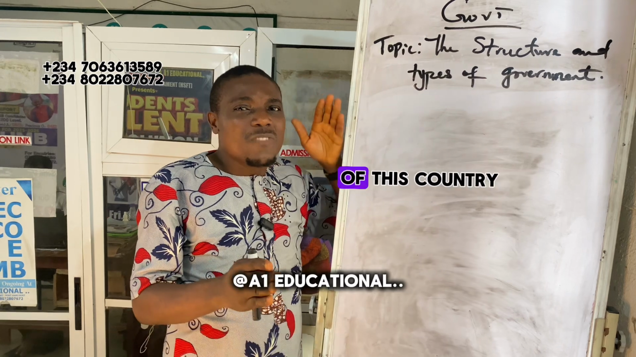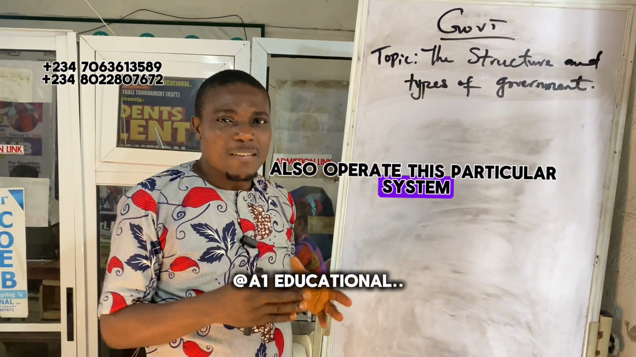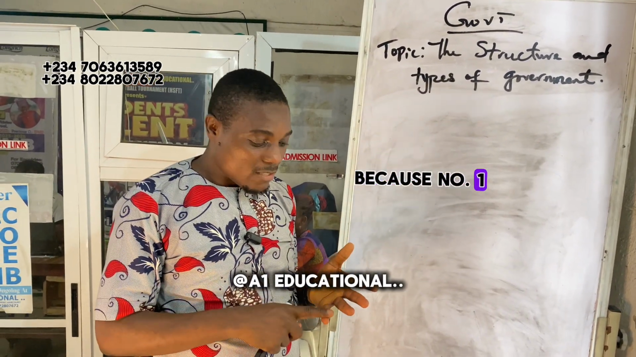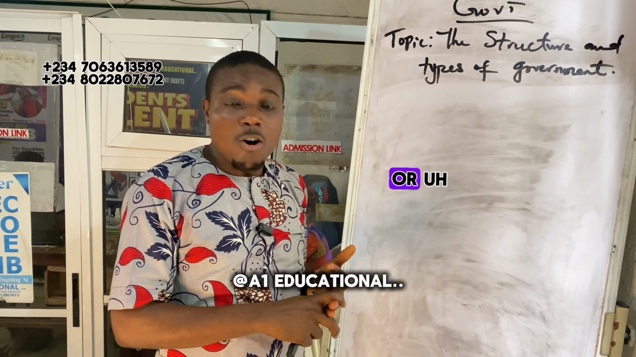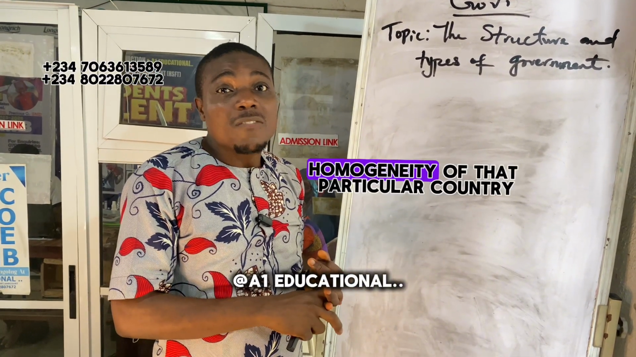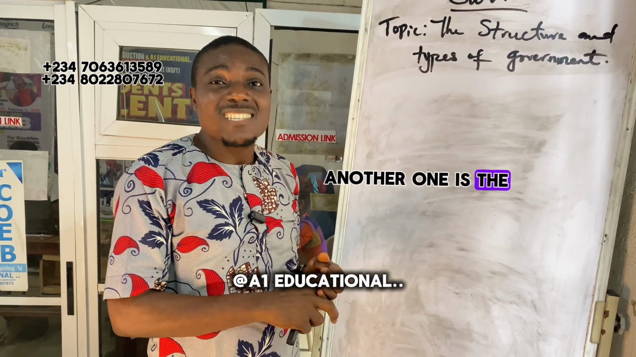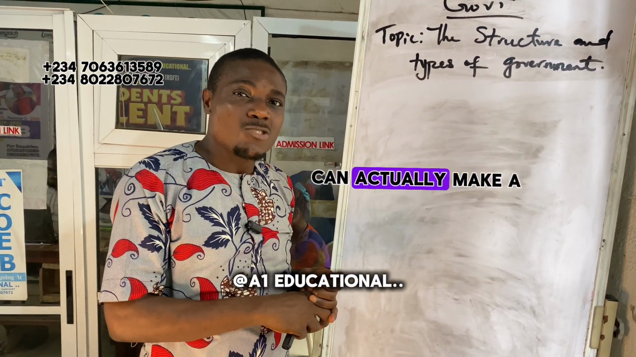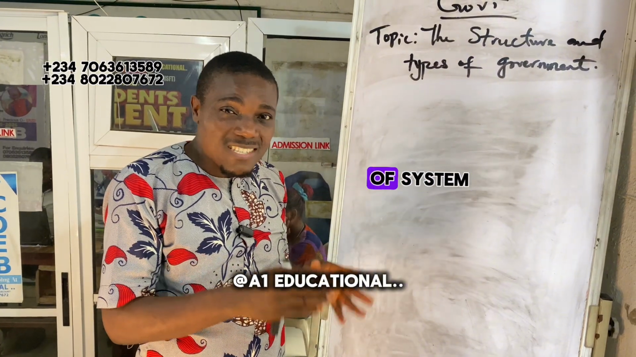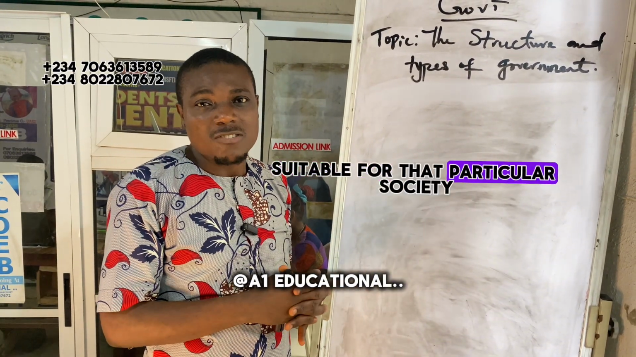The reason why some of these countries operate this particular system, I told you, is because number one, the population. Number two, it depends on homogeneity of that particular country. Another one is the size of that particular country. Another one is the language. Language barrier can actually make a particular country choose the kind of system suitable for that particular society.